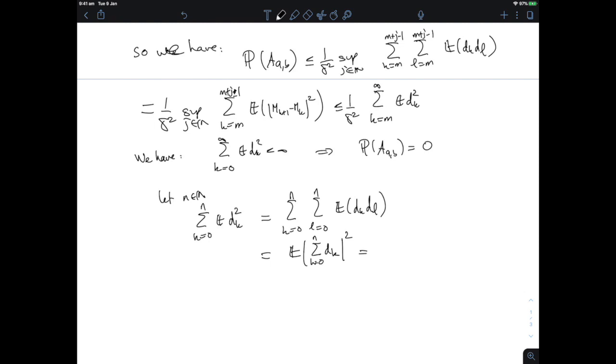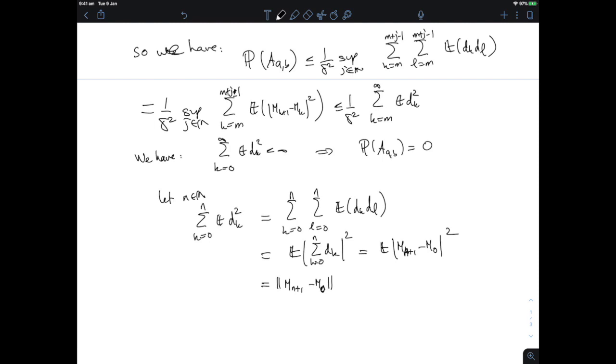Because dk is m(k+1) minus mk, this is nothing but the expectation of (m(n+1) minus m0) squared. And whatever that thing was, this is the L2 norm of m(n+1) minus m0, squared. I haven't told you if m0 was 0 or not.